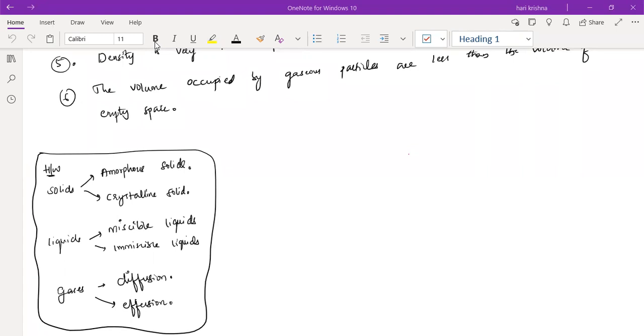Raghav? Sir, even I wrote the same. Sir, can you hear me now? Yeah, I'll explain. In diffusion, I wrote it is the movement of a substance from an area of high concentration to low concentration. Examples would be perfume, cigarettes, oxygen from leaves and all.